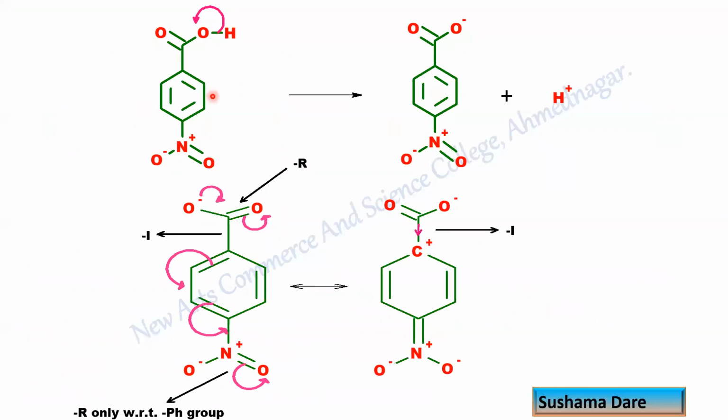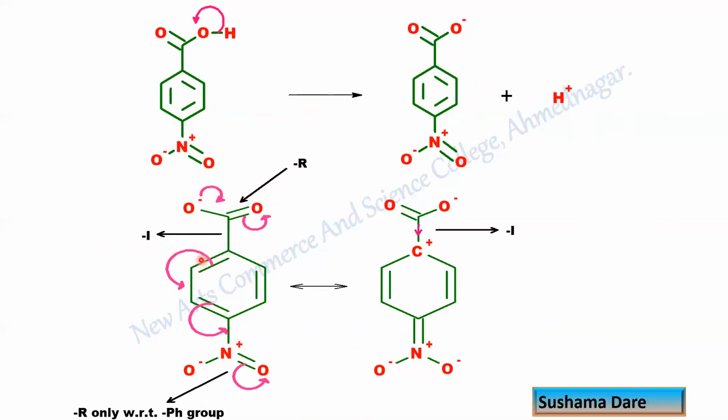So let us discuss one by one. This one is a para-nitrobenzoic acid. After dissociation, it gives para-nitrobenzoate, and look at this, para-nitrobenzoate shows a resonating structure. So a minus R effect. Now this entire group shows electron withdrawing inductive effect.